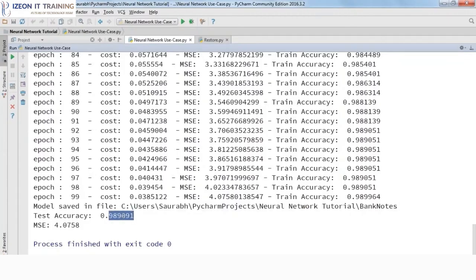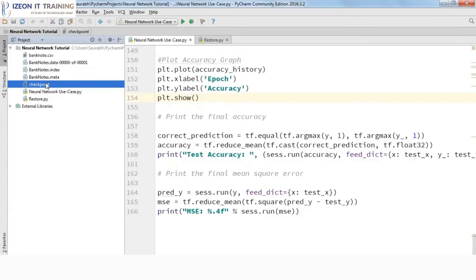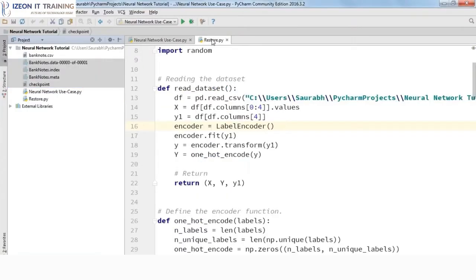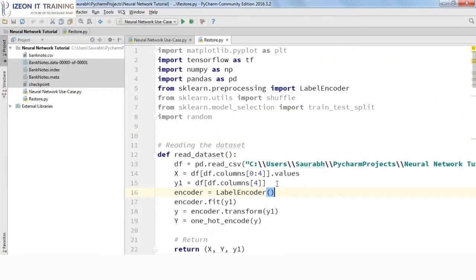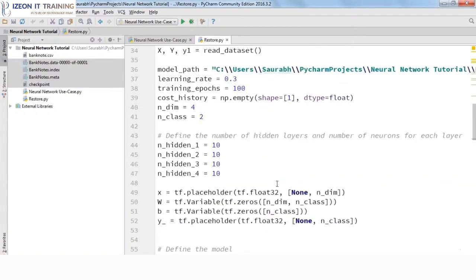This is my final test accuracy and this is the mean squared error. Alright, so these are the files that will appear once you save your model. These are the 4 files that I've highlighted. Now what we need to do is restore this particular model. And I've explained in detail how to restore a model that you have already saved.